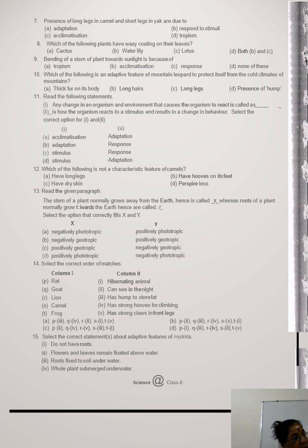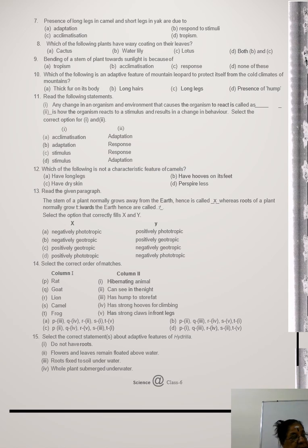Right? Then which of the following plants have waxy coating? Answer both B and C: water lily and lotus. That is the water plant. They have waxy coating. Then bending of a stem of a plant towards sunlight, this movement is called tropism.